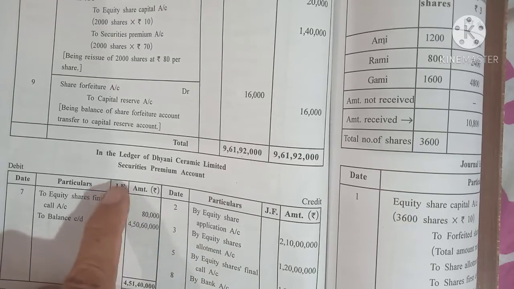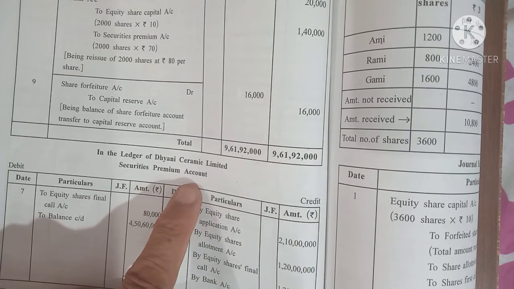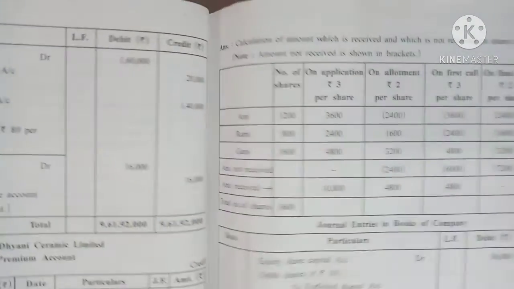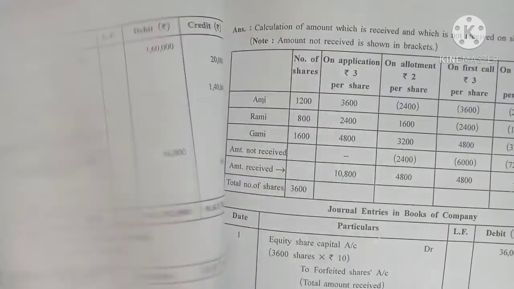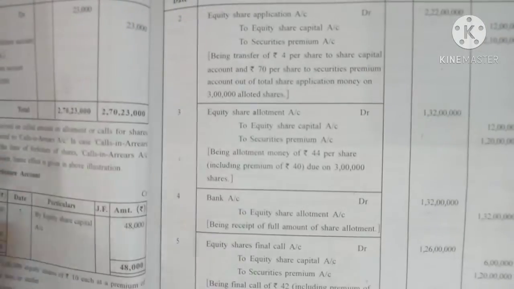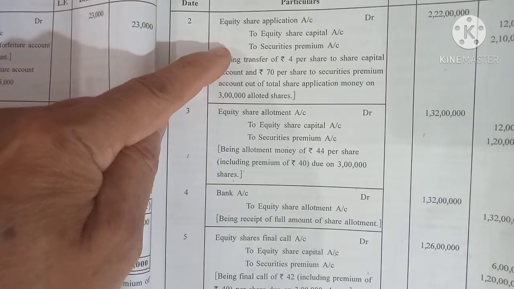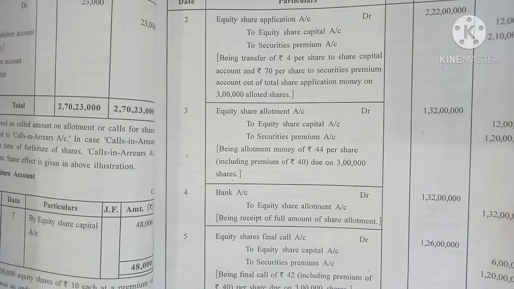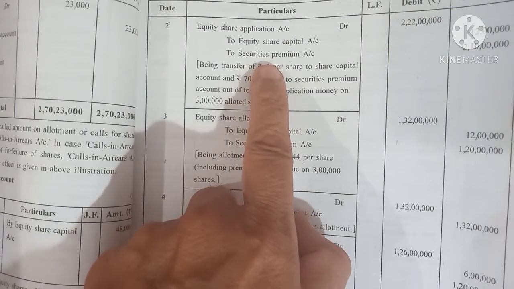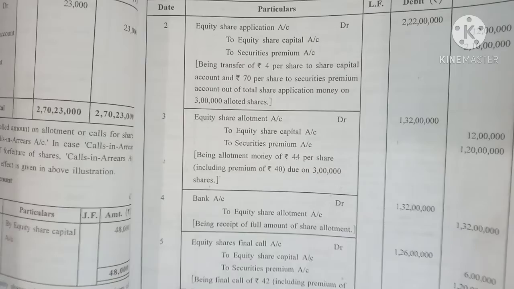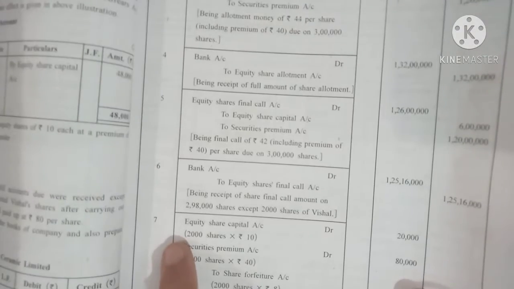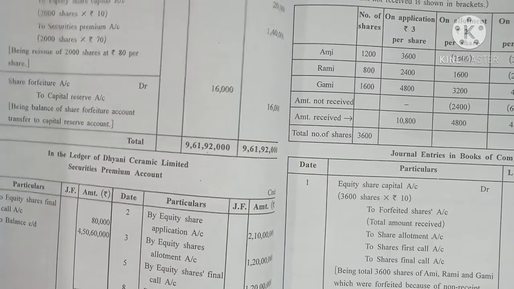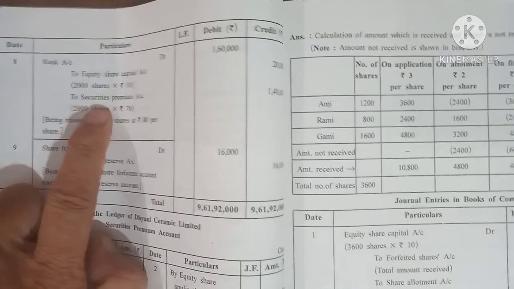And one more thing they said, that you have to open the security premium account. This is security premium account. Now how many places did security premium come? You are getting total 9 journals. Out of these 9 journals, number 2, number 3, number 5, and number 7 have security premium, and here also in number 8 security premium.